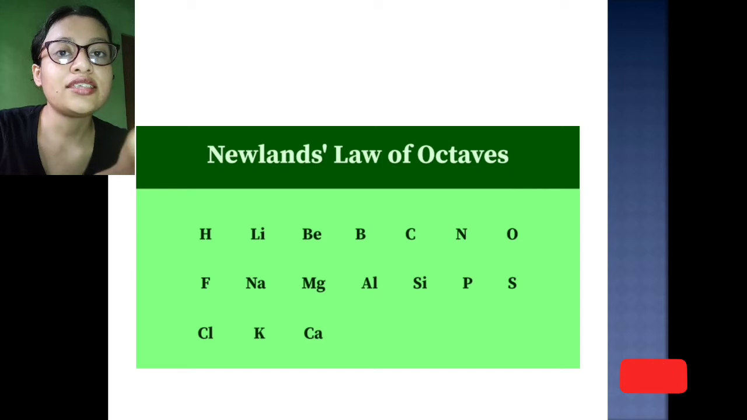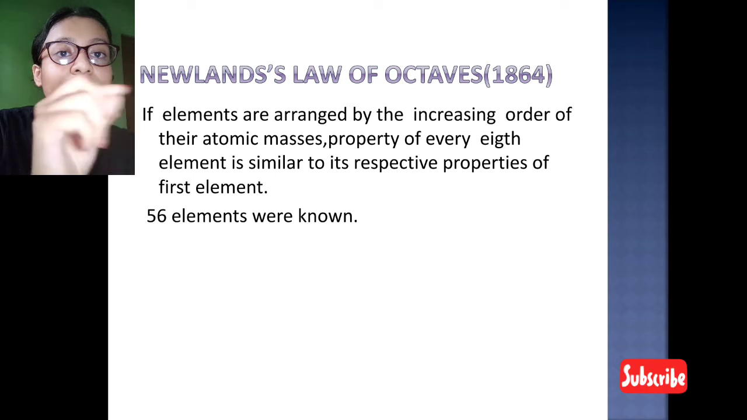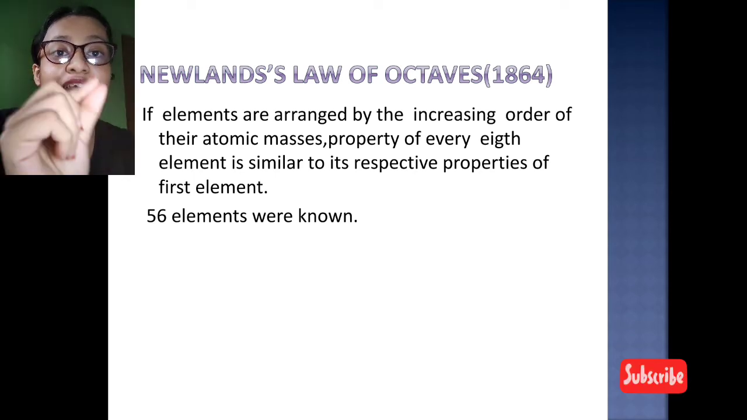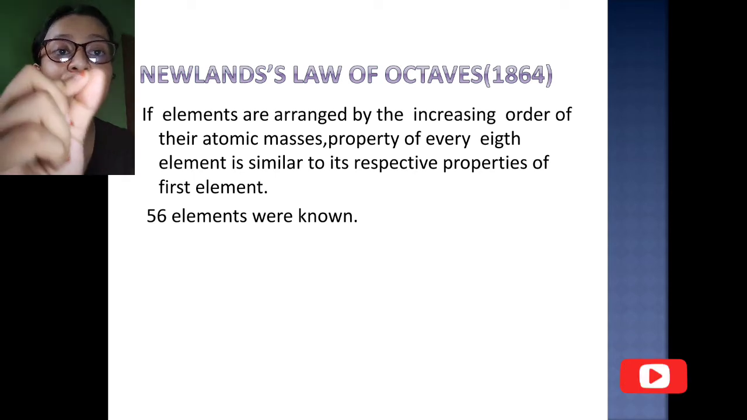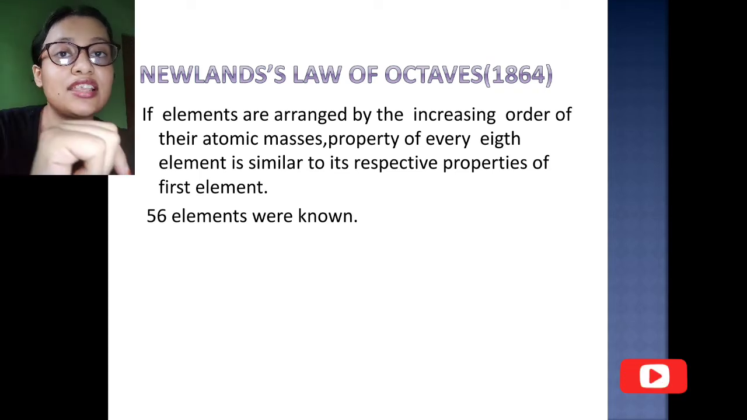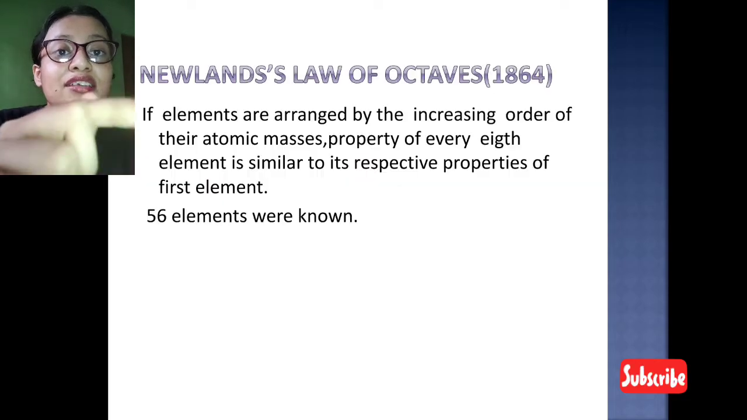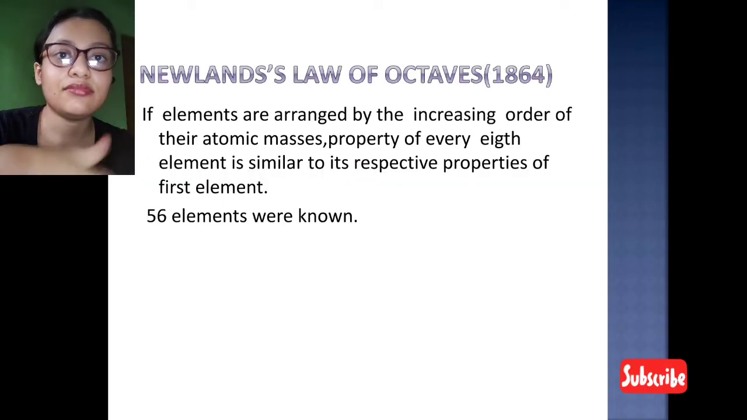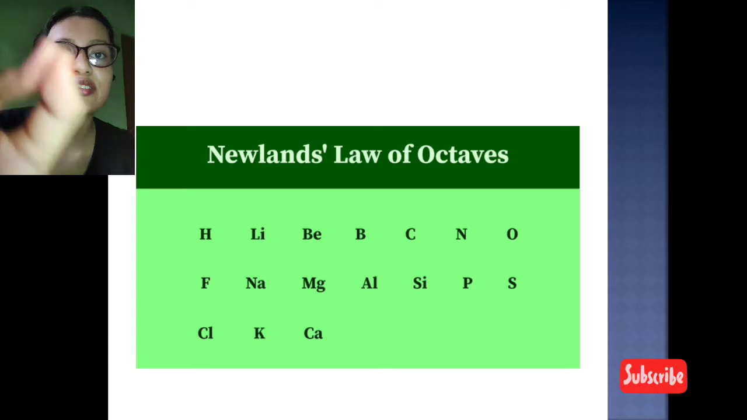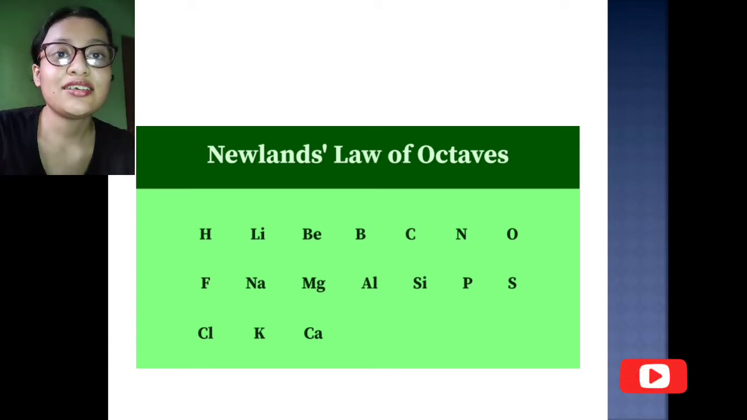So the fluorine is the 8th element. Newland said that every 8th element is similar in property to the first element. So fluorine has a property similar to the first element, that is hydrogen. This was the thing which Newland found out in his attempt at classification of the elements.